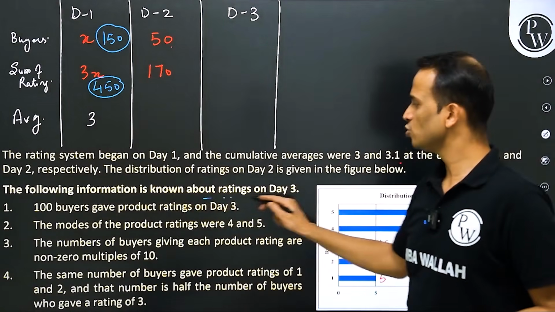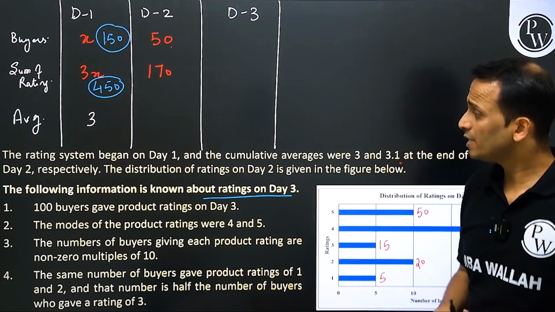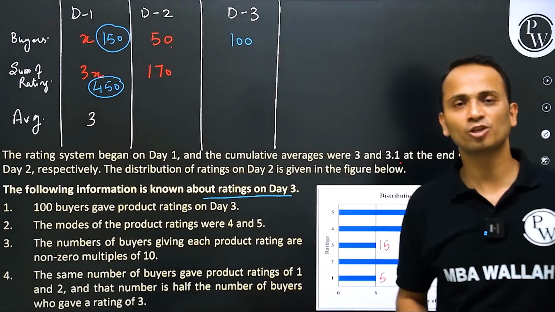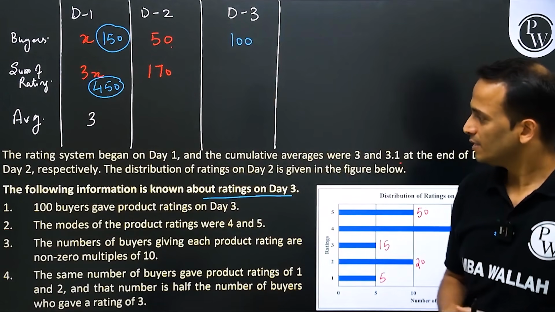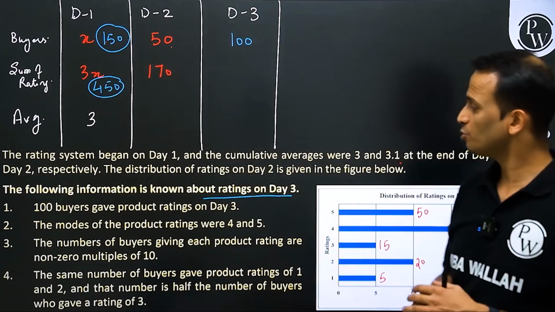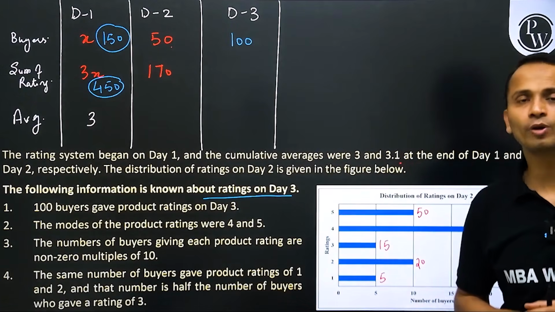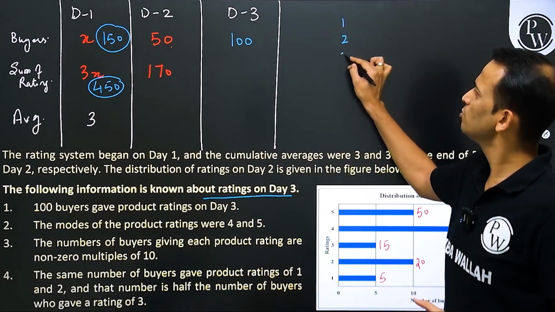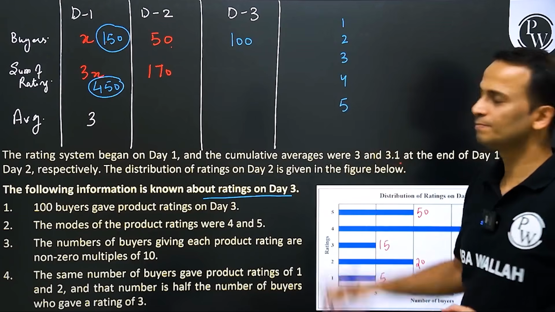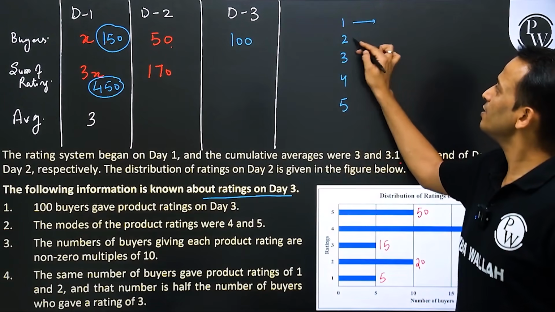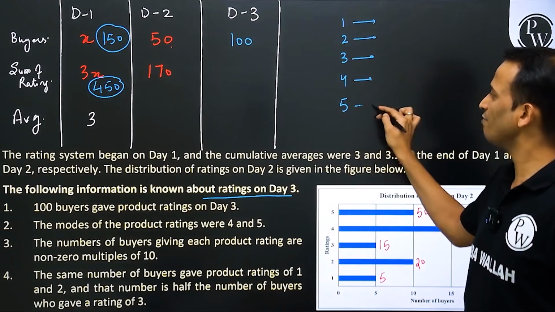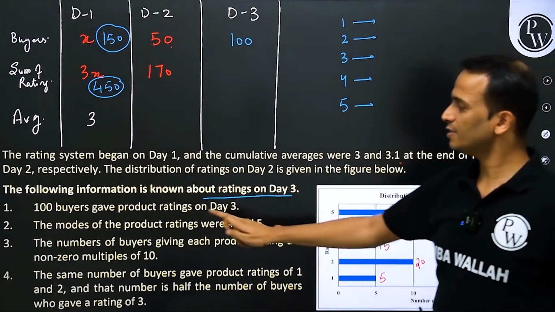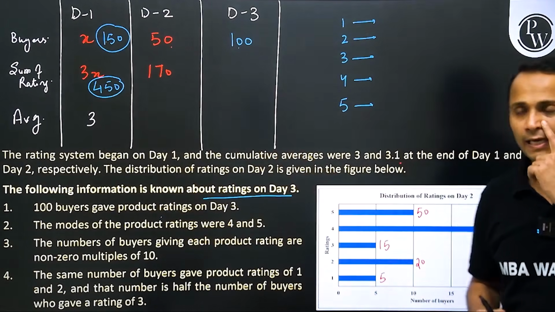Now the following information is known about day 3. 100 buyers gave product ratings on day 3. So they have given this value directly. The number of buyers on day 3 is 100. Second, the modes of the product ratings were 4 and 5. Now the ratings that are given are 1, 2, 3, 4 and 5. I'll have to calculate the number of buyers who have given each of these ratings. The sum of the number of buyers is given as 100, which we have already written.